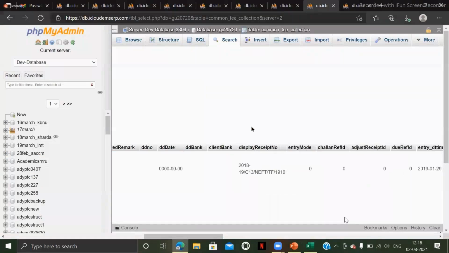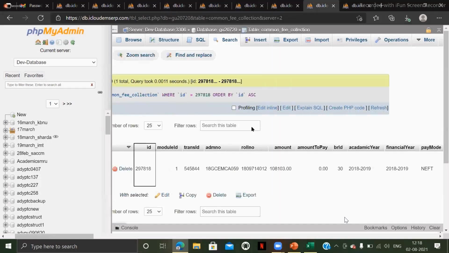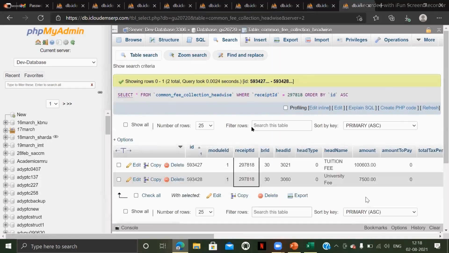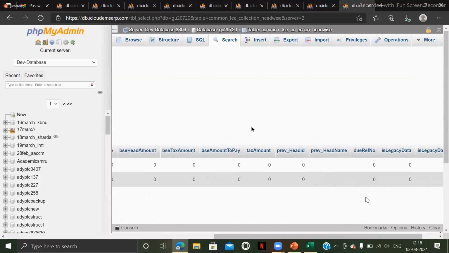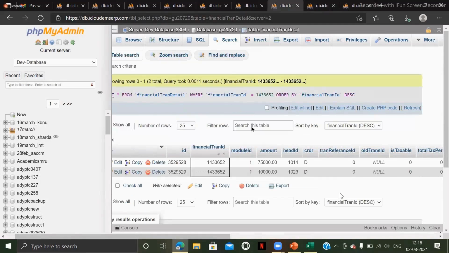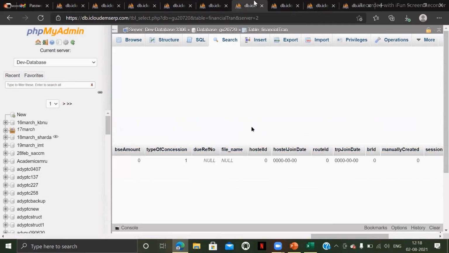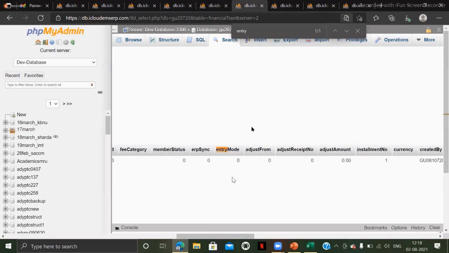And one more important thing is that the entry mode will be there. Let me show that as well. This entry mode should also be stored, as I have mentioned in this.